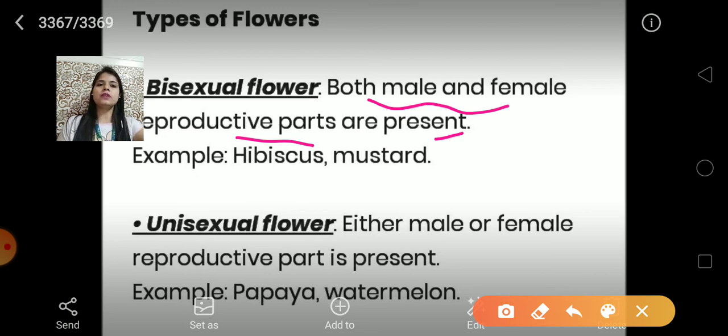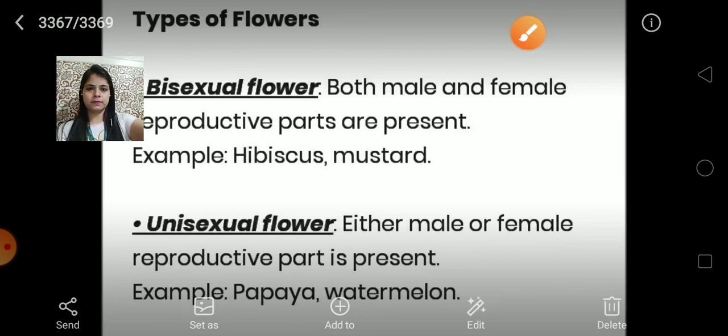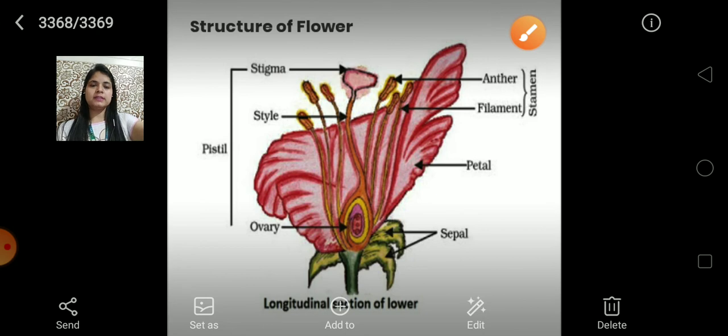A unisexual flower means either the male or the female reproductive part is present, right. It can be a male reproductive part, or it can be a female reproductive part. Examples are papaya and watermelon. Here is the structure of a flower. So in the next lecture we will discuss the structure of the flower and then pollination.